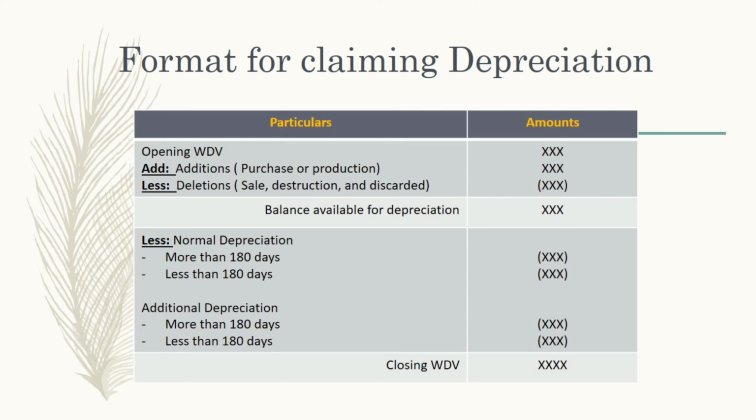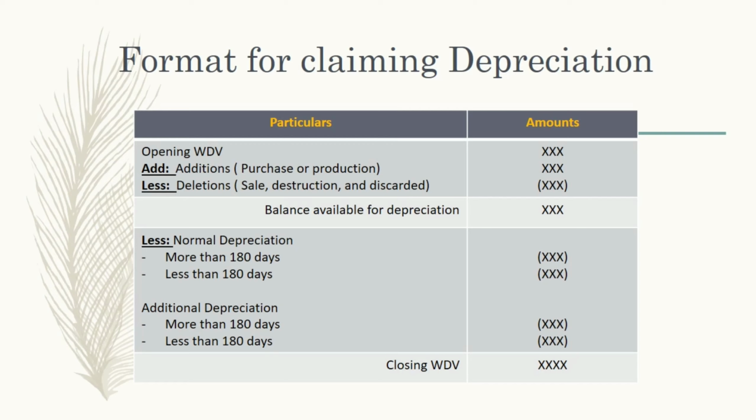So from the opening written down value, if we have any purchase or additions, we need to add. If we have any sale, deduction or destruction, we need to deduct. After doing this calculation, we will get the balance available for depreciation. From here we need to calculate depreciation. As we discussed, based upon the two types of depreciation we need to calculate. You can see here, less normal depreciation as well as additional depreciation.